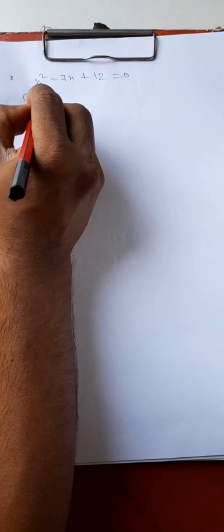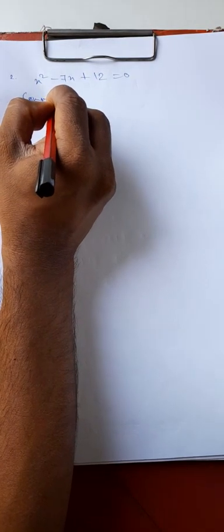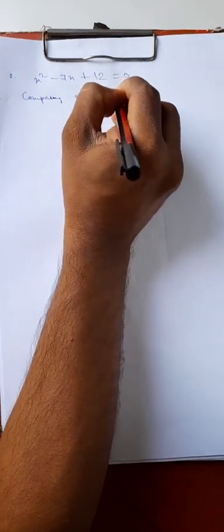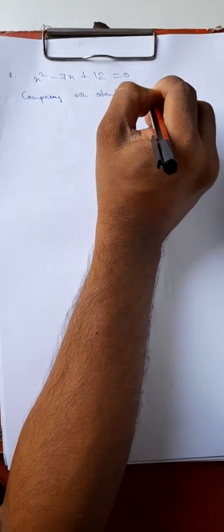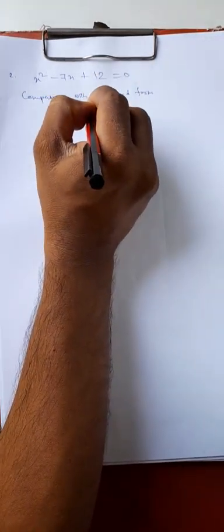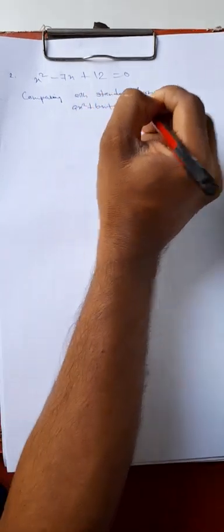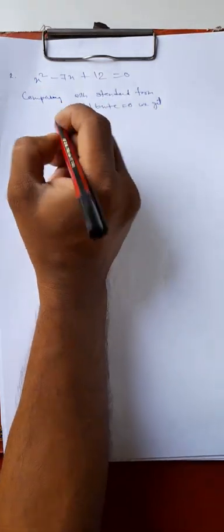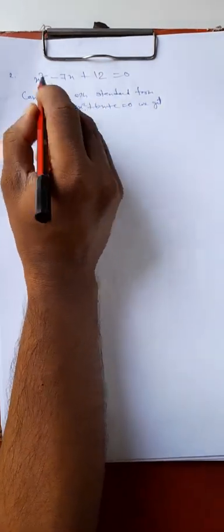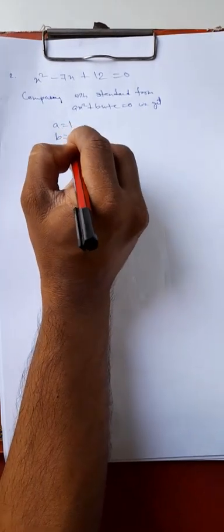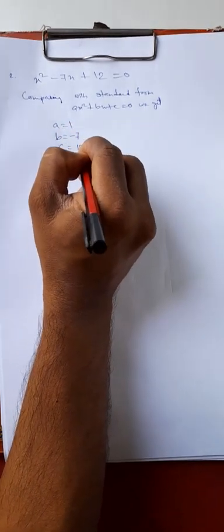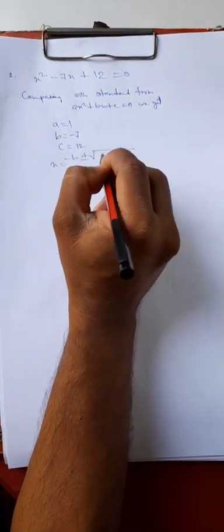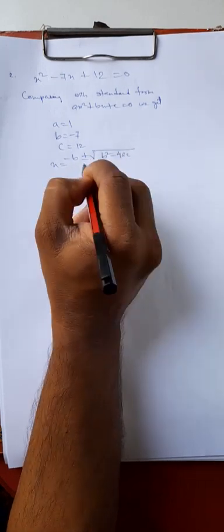Now comparing with the standard form ax square plus bx plus c equal to 0, if you compare this equation with the standard form of a quadratic equation, you get a equal to the coefficient of x square, here 1, b equal to -7, c equal to 12. Now x equal to -b plus minus square root of b square minus 4ac divided by twice